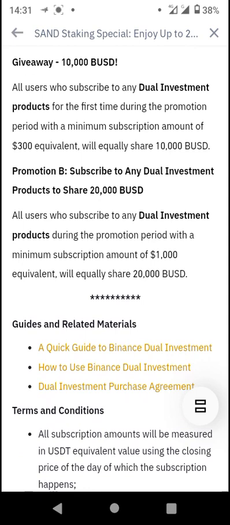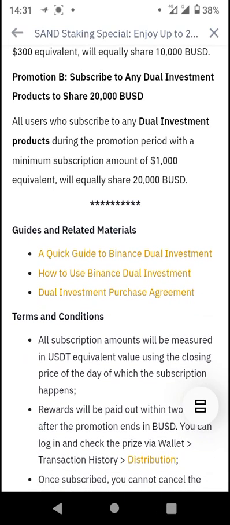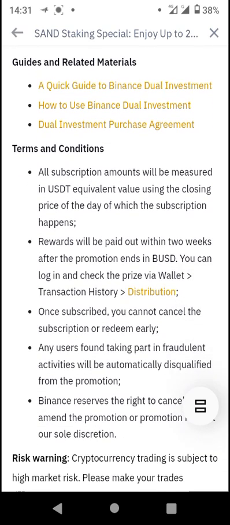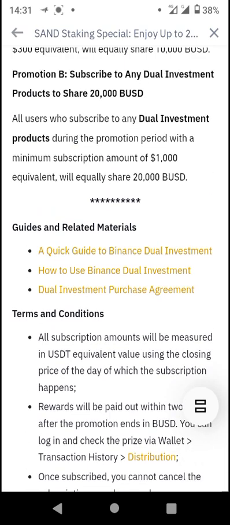For promotion B, it says subscribe to any dual investment products to share 20,000 BUSD. So all users who subscribe to the dual investment product during the promotion period with a minimum subscription amount of 1000 BUSD equivalent will equally share in the 20,000 BUSD. So there are quick guides here, terms and conditions you want to check out, but all you need to do is to invest and you're good to go.